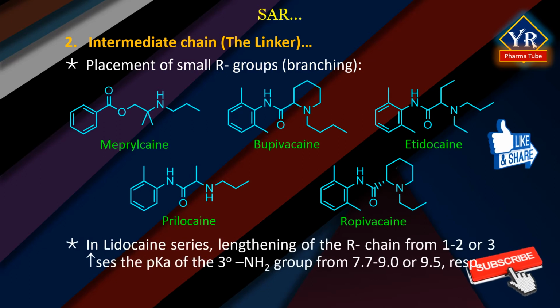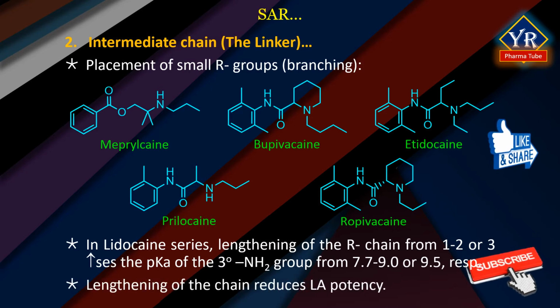In the lidocaine series, lengthening of the alkyl chain from 1 to 2 or 3 increases the pKa of the terminal tertiary amino group from 7.7 to 9 or 9.5 respectively. Thus, lengthening of the intermediate chain effectively reduces local anesthetic potency as a result of a reduction of onium ions under physiological conditions. As mentioned earlier, the onium ions are required for effective binding of the amide type local anesthetics to the channel binding sites.